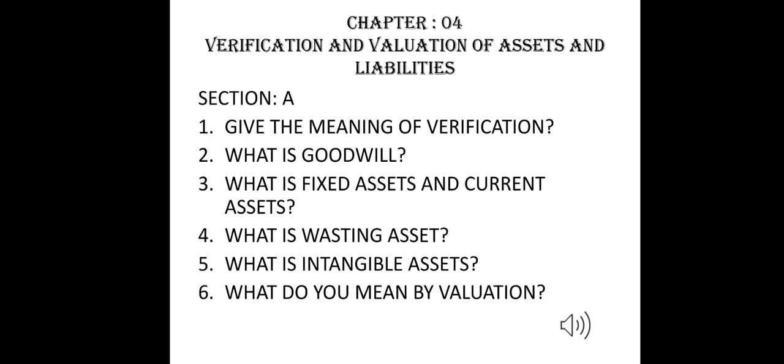So next it is chapter 4, Verification and Valuation of Assets and Liabilities. So the 2 marks or section A important questions are: give the meaning of verification, what is goodwill, what is fixed assets and current assets, what is wasting assets, what is intangible assets, what do you mean by valuation. These are the 2 marks important questions of chapter 4.